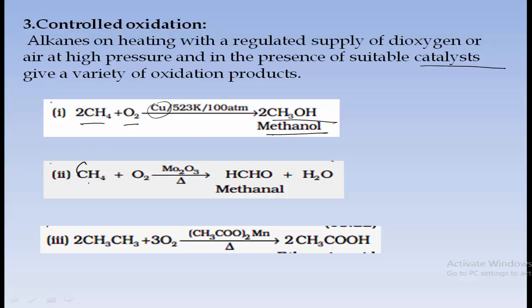In the second example, methane is reacted with oxygen in presence of molybdenum oxide to form methanol. And ethane will react with 3 moles of oxygen to form CH3COOH, that is acetic acid. So in all the cases oxygen is there, but the product formed will be different. This is observed in case of controlled oxidation.